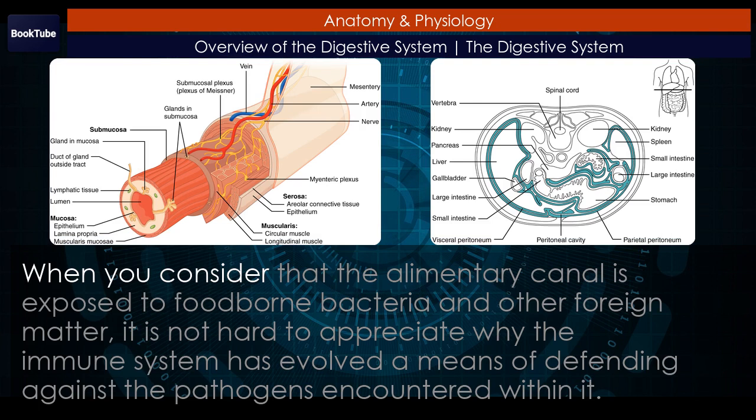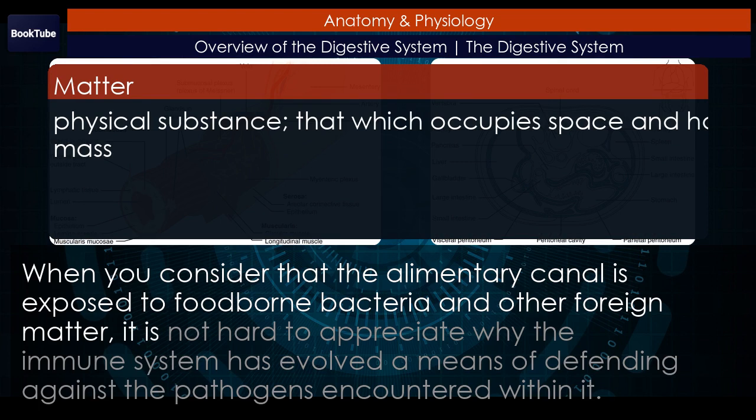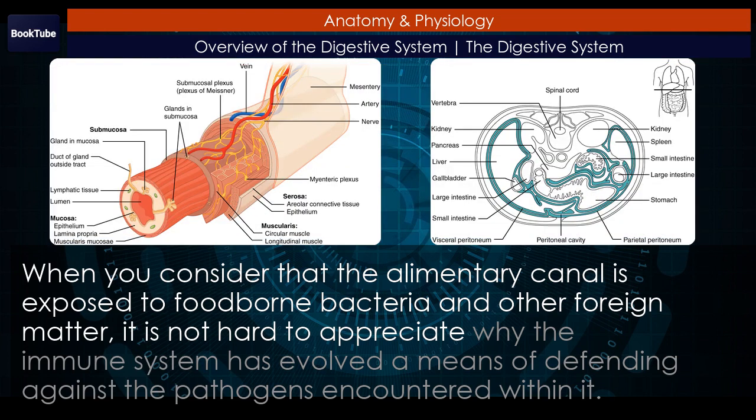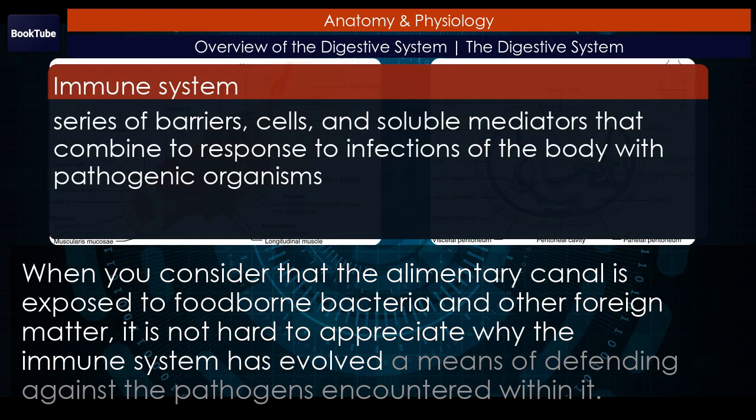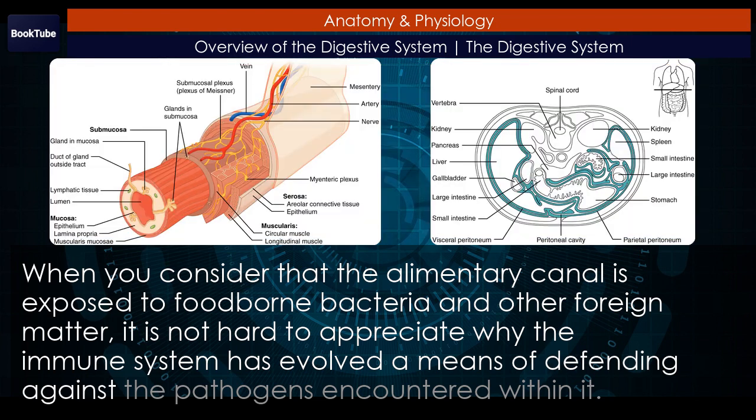When you consider that the alimentary canal is exposed to foodborne bacteria and other foreign matter, it is not hard to appreciate why the immune system has evolved a means of defending against the pathogens encountered within it.